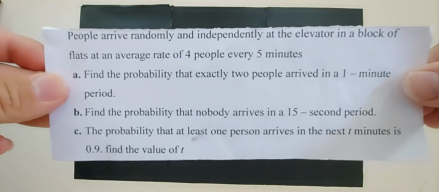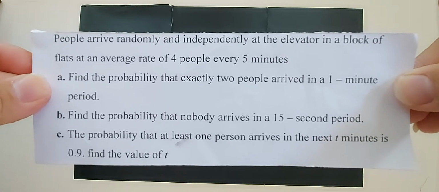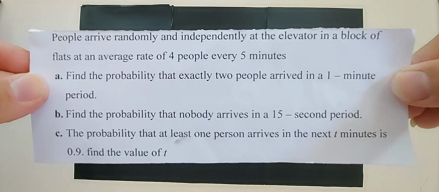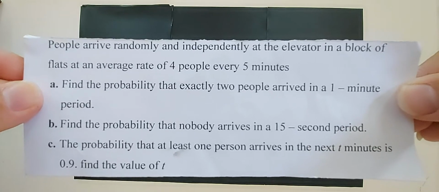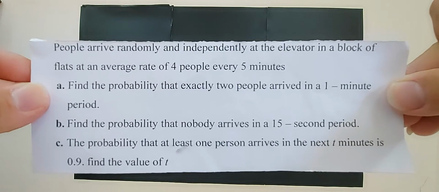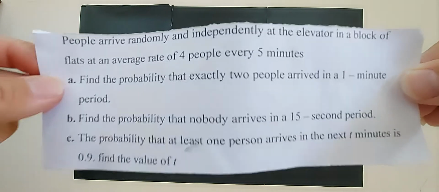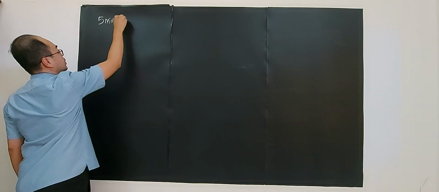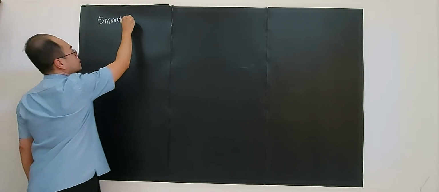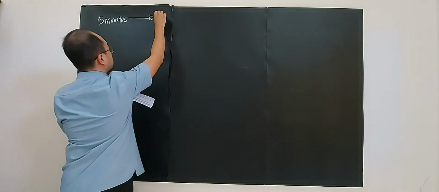Hello. Alright, let's solve this question. It's a question involving Poisson distribution, right? People arrive randomly and independently at the elevator in a block of flats at an average rate of 4 people every 5 minutes. Means that every 5 minutes, this is the interval. During this interval, the mean will be 4 people.